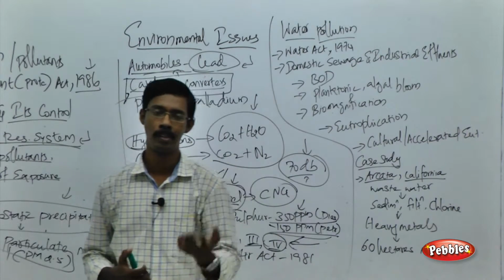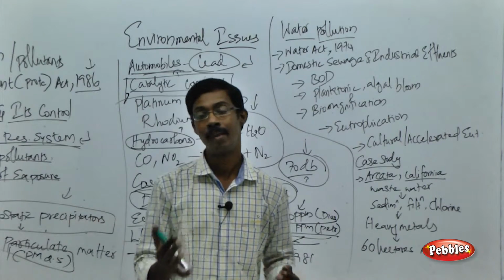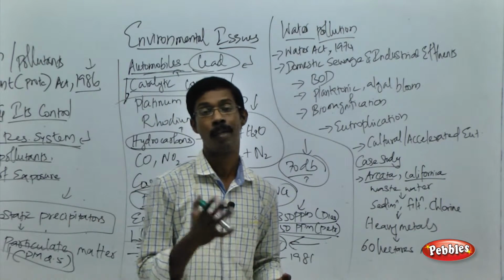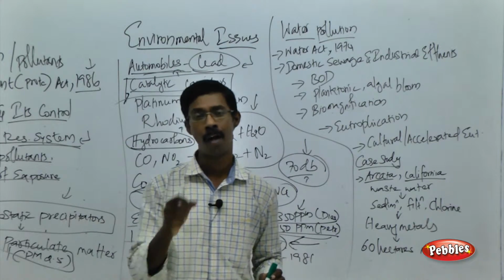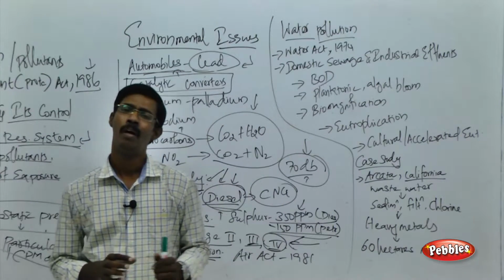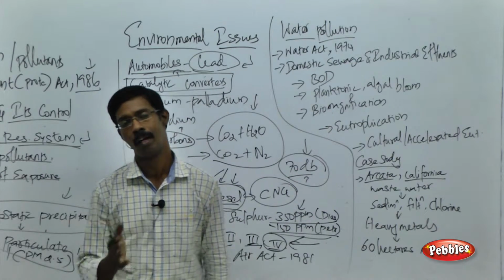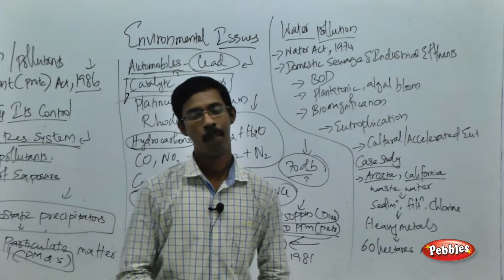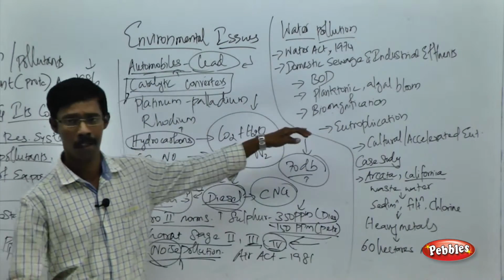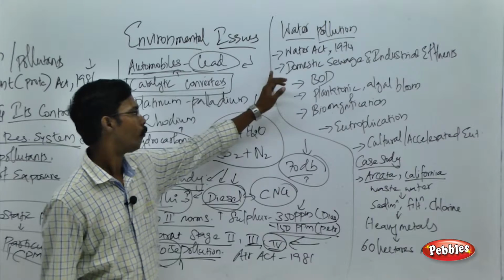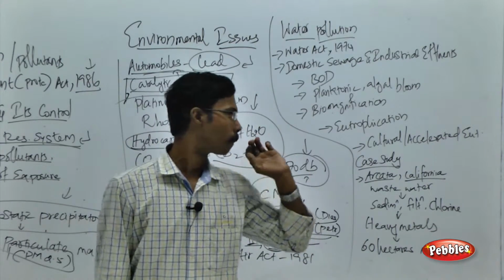Domestic sewage contains only 1% harmful substances. The remaining 99% of the water is wasted because of that 1%. So we can remove those substances and utilize the remaining 99% water for other human and animal activities. That is sewage treatment.